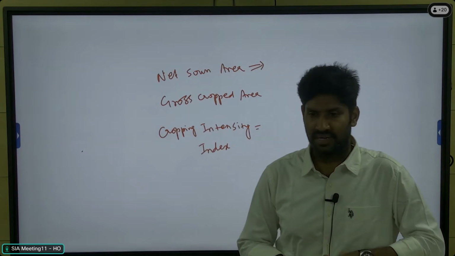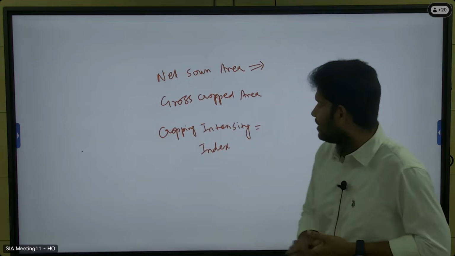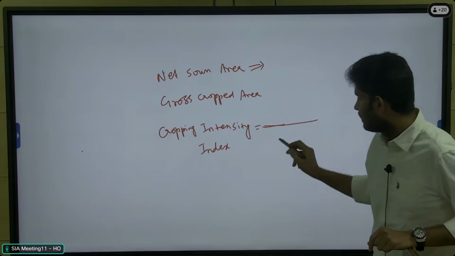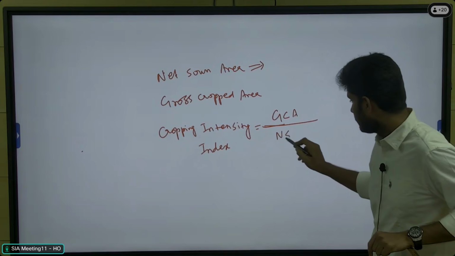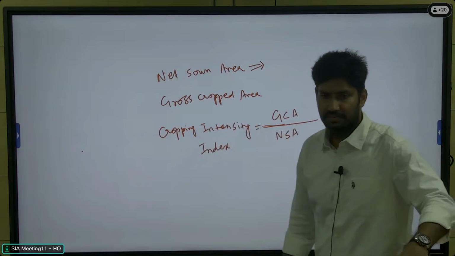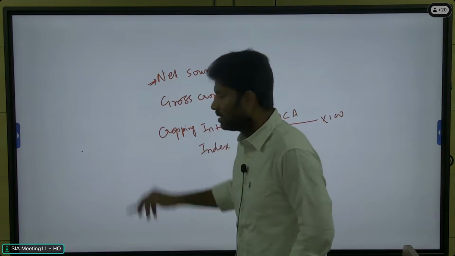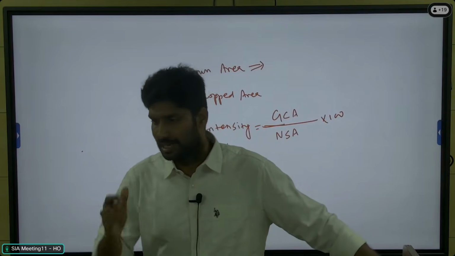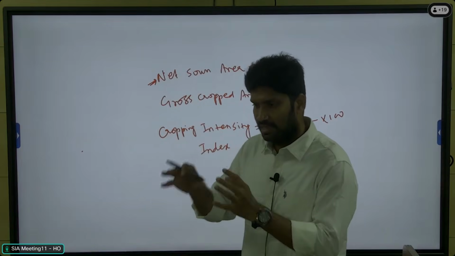Gross cropped area means, when this formula, the crop intensity. To calculate crop intensity, we need to divide the gross cropped area by the net sown area and multiply by 100. This is the formula for the cropping intensity index, or simply called the cropping intensity. What is the meaning of this net sown area? This is the actual land area available for cultivation, cultivable area, also called the arable land.